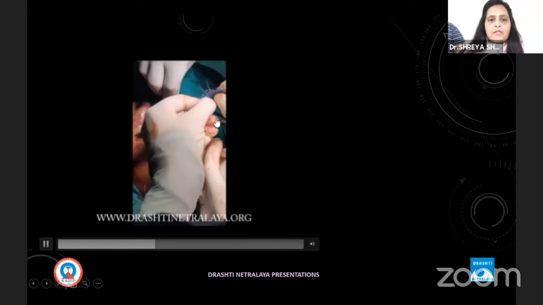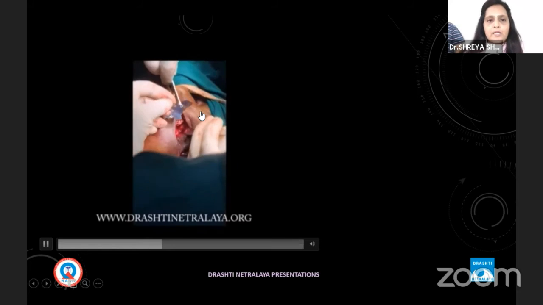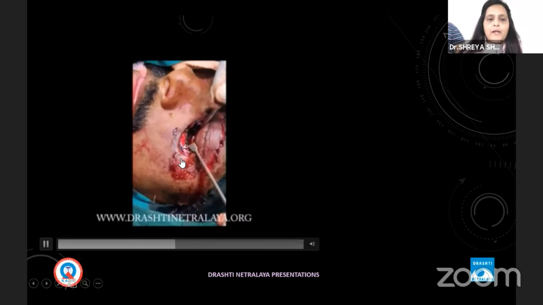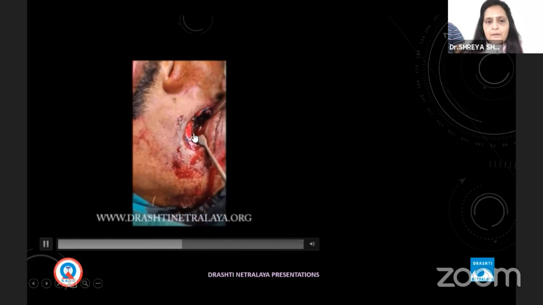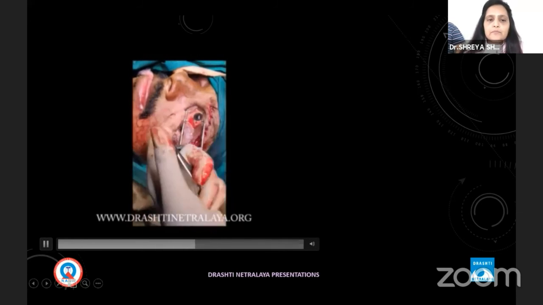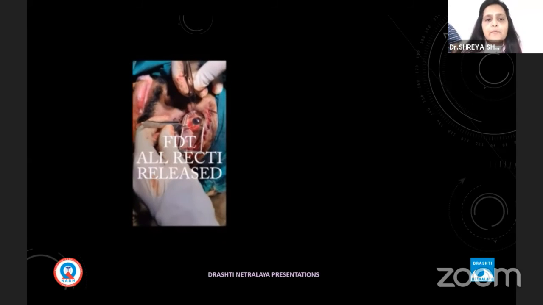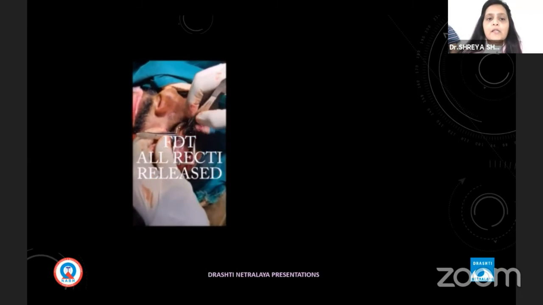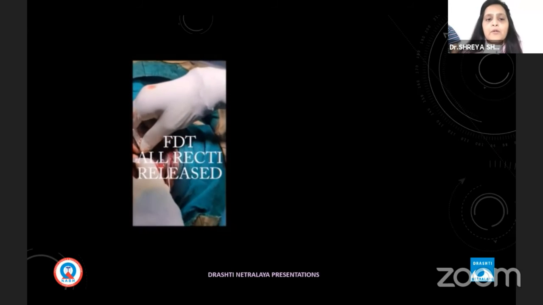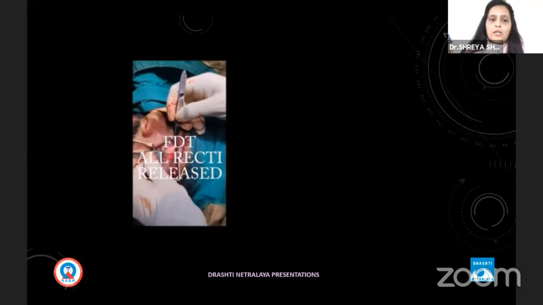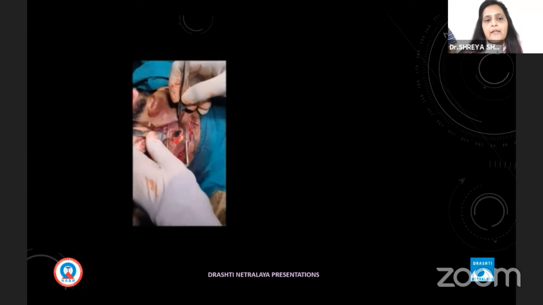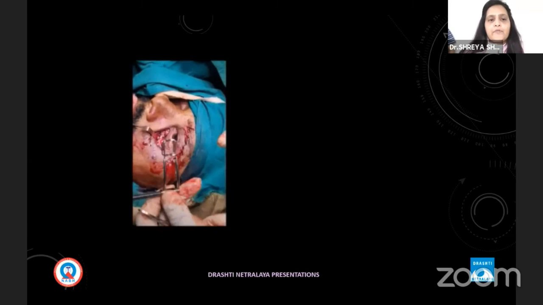After that, the proper implant after fenestration of the edges, we put, and this patient had a large defect in the medial wall and inferior wall. This floor implant was fixated. After fixation of the complete implant, we must do the forced duction test on the table. Immediately after surgery, you may feel that the forced duction test is still positive. So again and again, go and readjust the implant, because sometimes the implant is touching the tissue or the muscle. Only when the forced duction test is completely negative can we say it is the end of surgery.